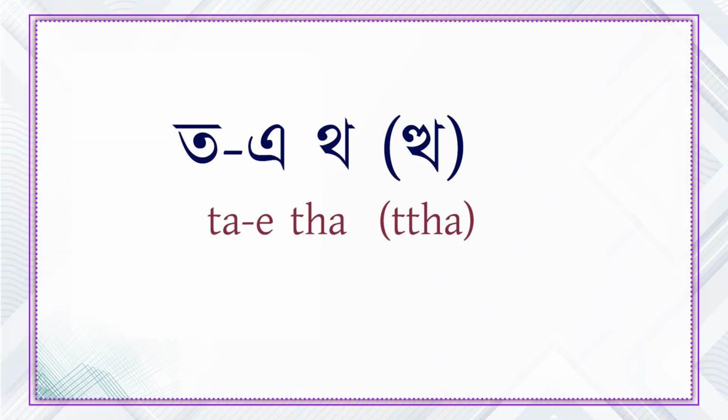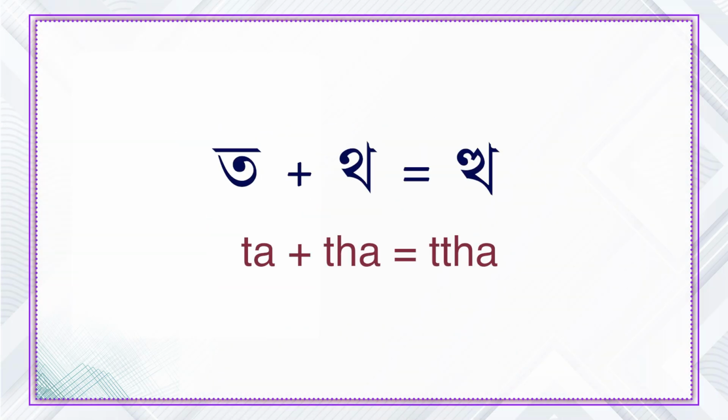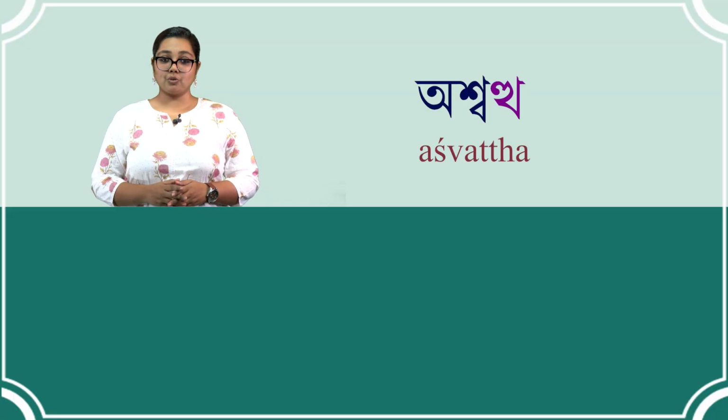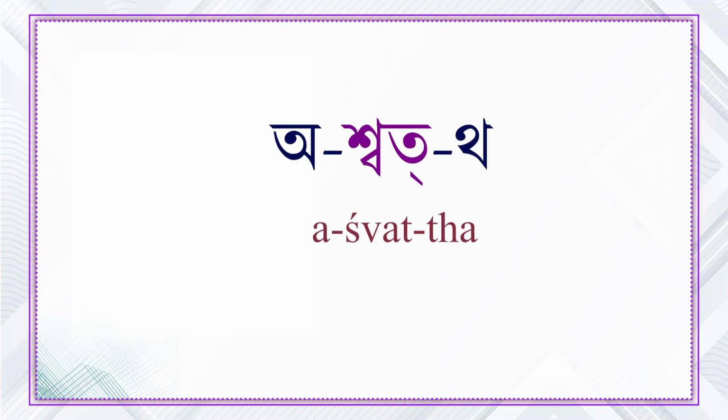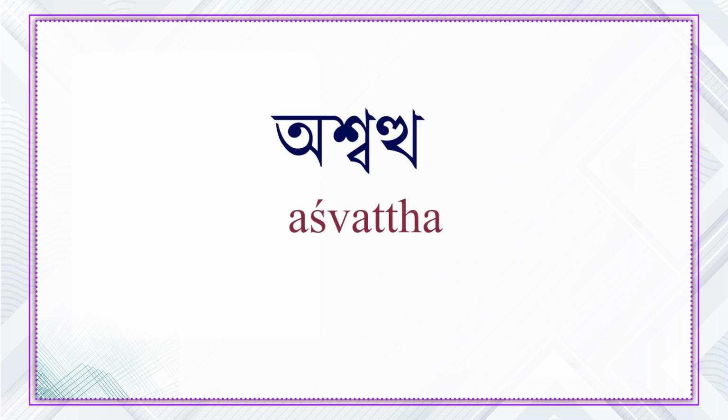The next cluster is thoi. To is also combined with tho to form toi cluster. Again, the first member of the cluster, that is to, undergoes modification to be part of the cluster. Consider the following examples. Ashwatho refers to a sacred tree named as peepal tree. It is pronounced as ashwatho and spelled as talibo shoy bofola toi.